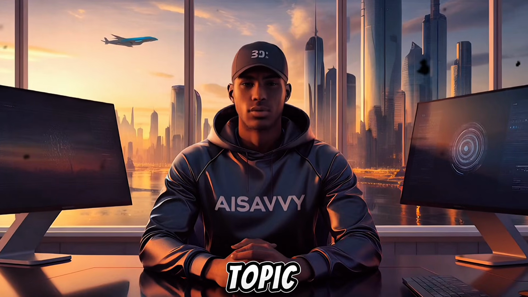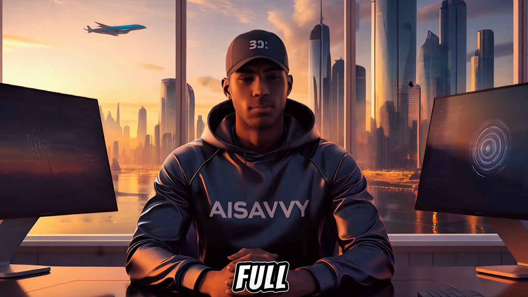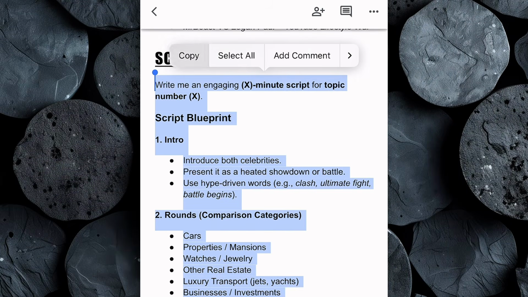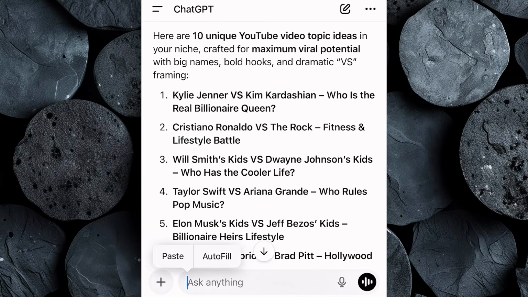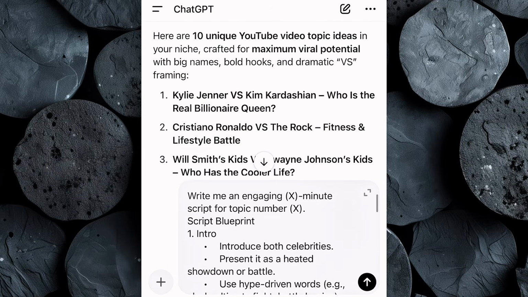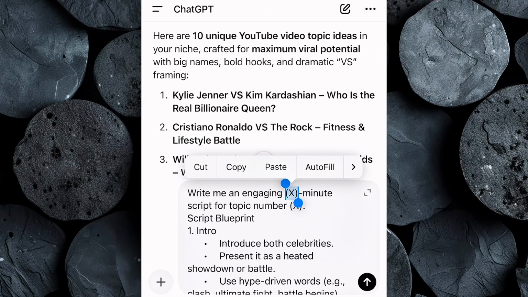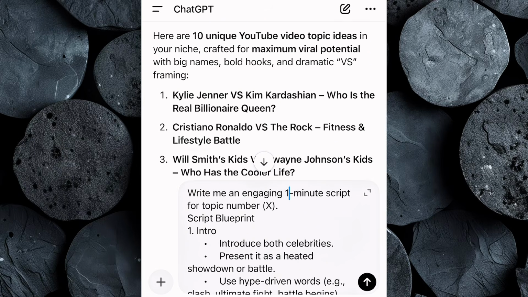Now that we have our topic, the next step is to generate a full video script. First, head back to the Google Doc and copy the script prompt. Then open up ChatGPT and paste it right in. Before hitting enter, you'll want to make a couple of important changes. First, decide the length of your video. Just type in how many minutes you want your script to run, whether that's 5, 8, or even 10 minutes. Next, add the topic number you selected earlier so ChatGPT knows exactly which idea to expand on.